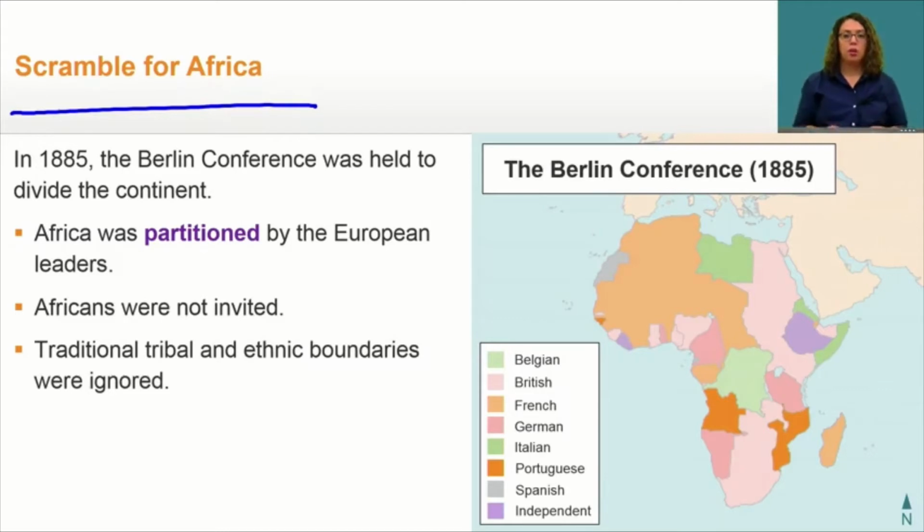Now, most of the continent was grabbed by France and Britain, and the Congo went to Belgium. Let's see how well you can read a map that shows what happened after the partition of Africa.